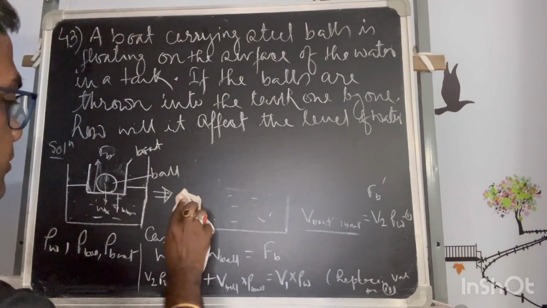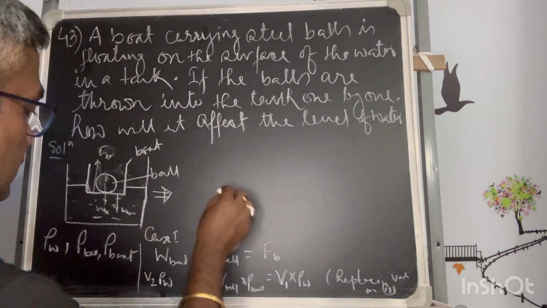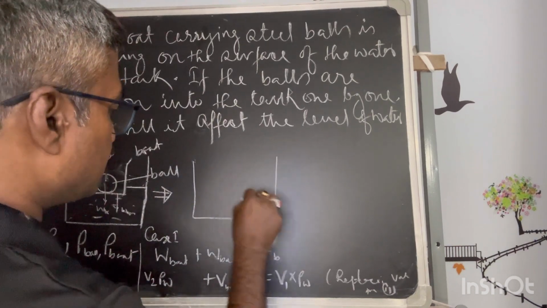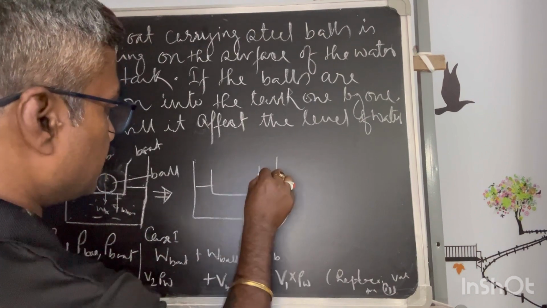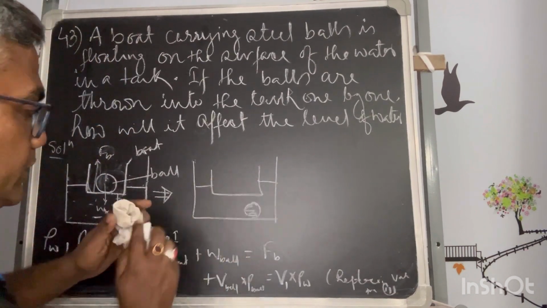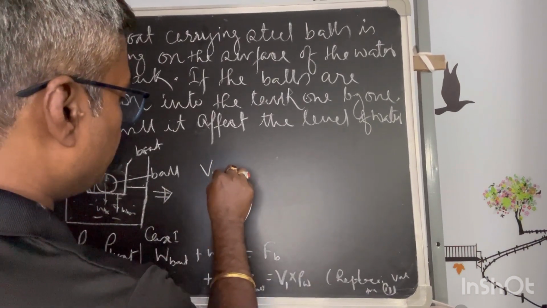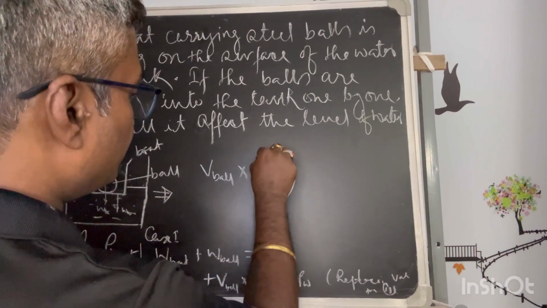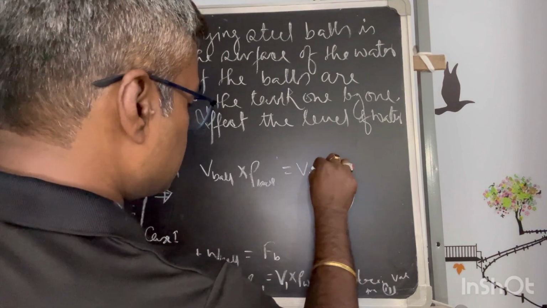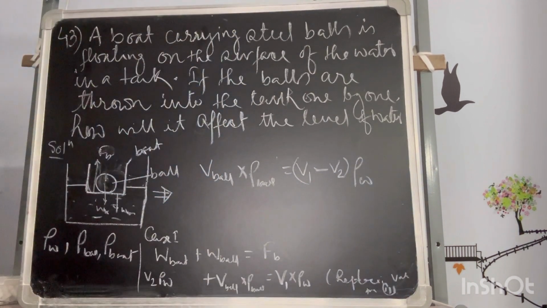Now this I am drawing because you understood the drawing. So now in second case I have not shown the ball, it will be there, so this will be something like that. When it is dropped, ball will be there because ball is heavier, so it will come down near. So this will be the case. Okay, remember this. Now what is volume of ball into rho of ball equal to V1 minus V2 into rho. This will be the case.